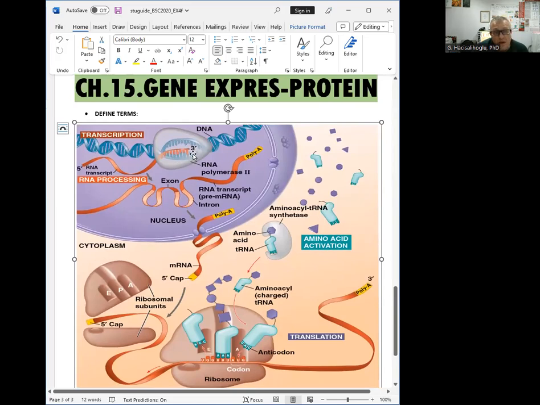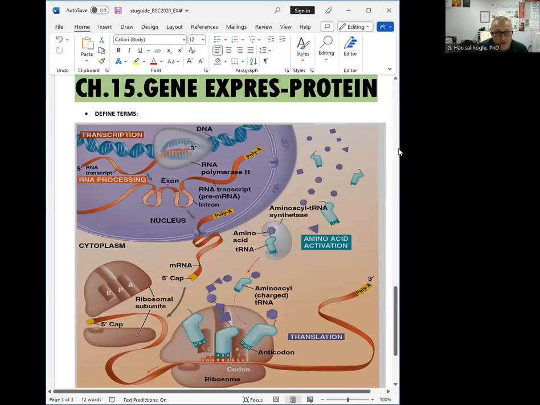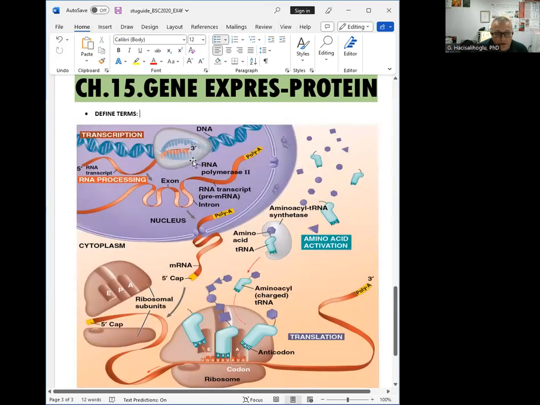A gene is part of DNA, and we talked mostly about nuclear genes, because most genes are located in the nucleus. But they need to be transcribed to mRNA and then leave the nucleus, go find a ribosome, and be translated to amino acids and become peptides and polypeptides like proteins. That's our final phenotype, protein. So genes specify proteins via transcription and translation.